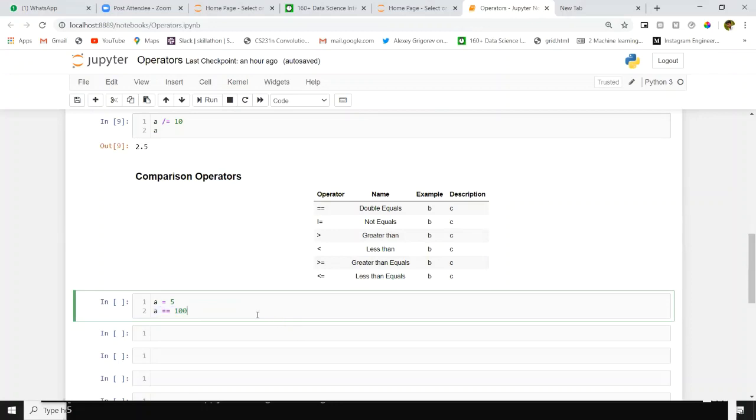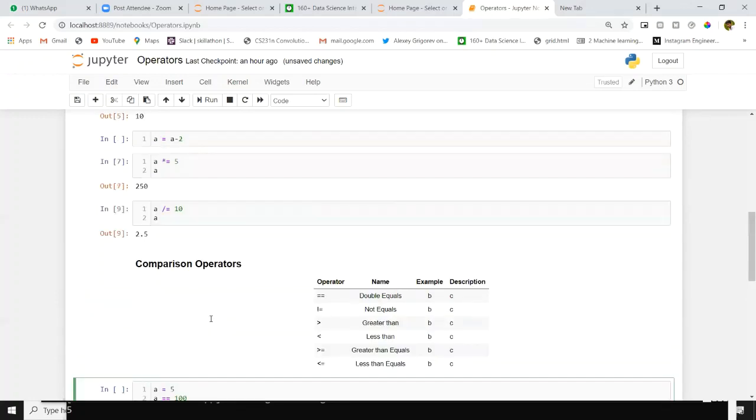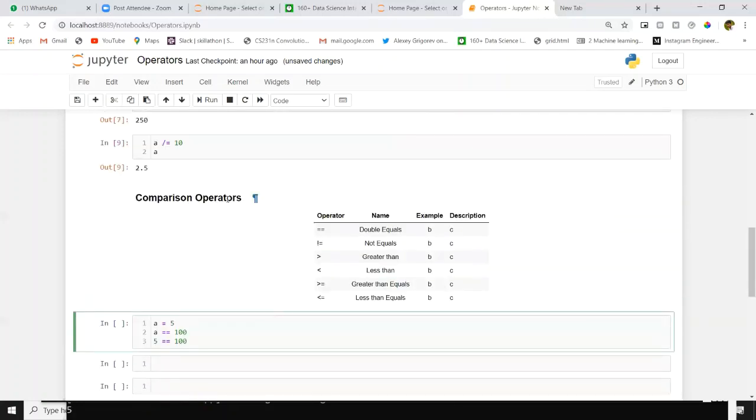In some situations, we want to compare the values inside the variables. In that situation, inside a we have 5. 5 double equal to 100. Here it means simple. 5 equal to 100. You will get a binary output like a boolean value, true or false. For all comparison operators, you will get the same kind of value. In assignment operators, we get a value as output, but in comparison operators we get the boolean data type. Maybe it is true or maybe it is false. Only two outputs we have here. I will make it as a comment.